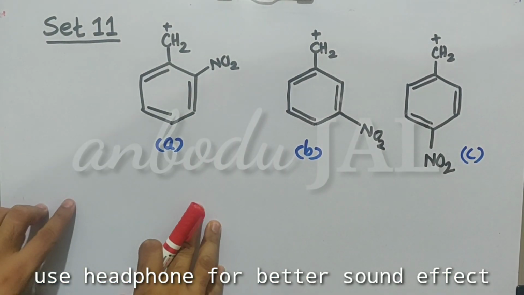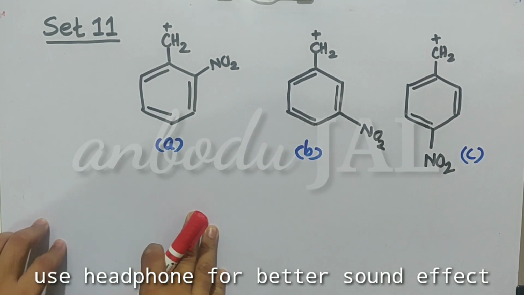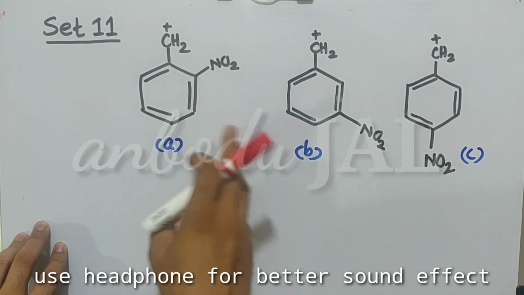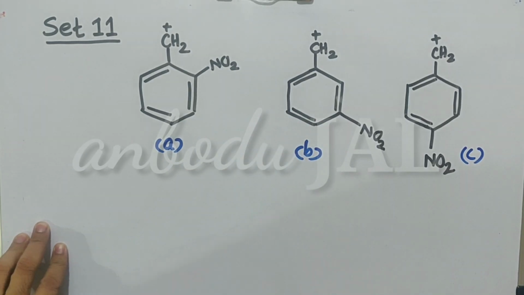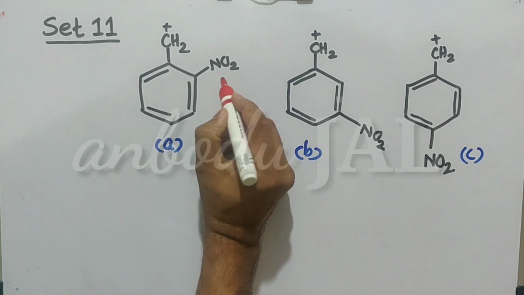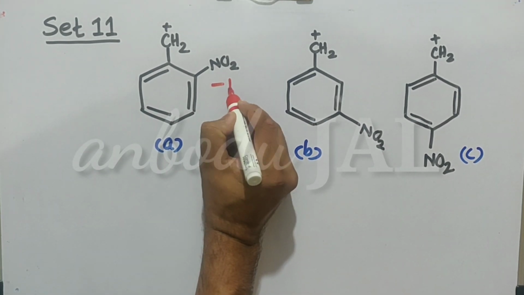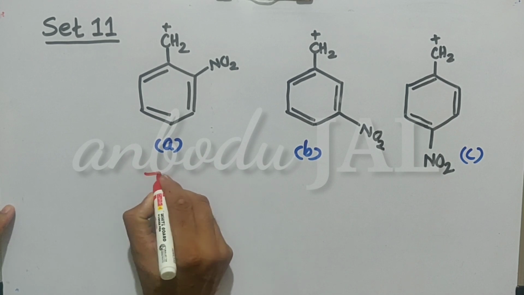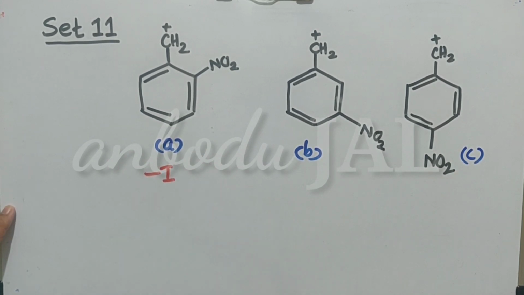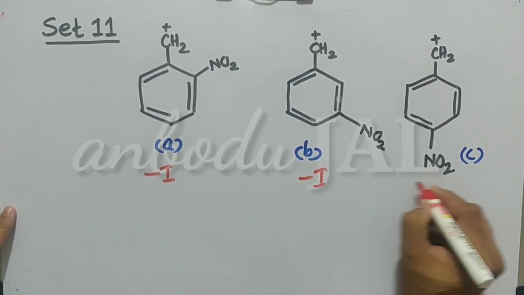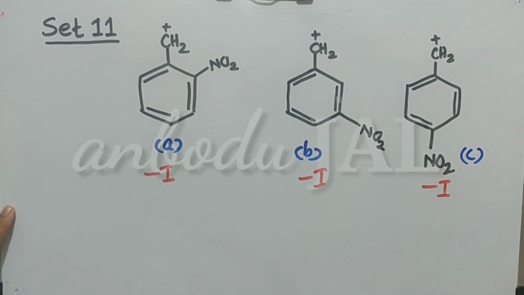In these given carbocations, the first one is the ortho derivative, the second one is the meta derivative, and the last one is the para derivative. As we know, the NO2 group is a minus I group. Here the minus I effect is there. Here also the minus I effect. Here also the minus I effect of the NO2 group.